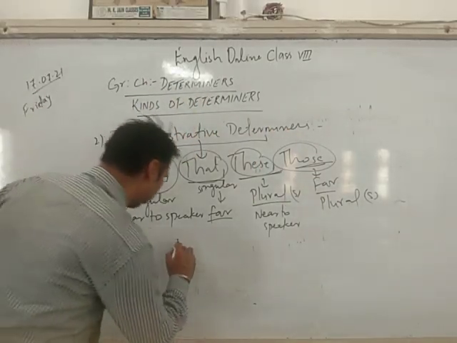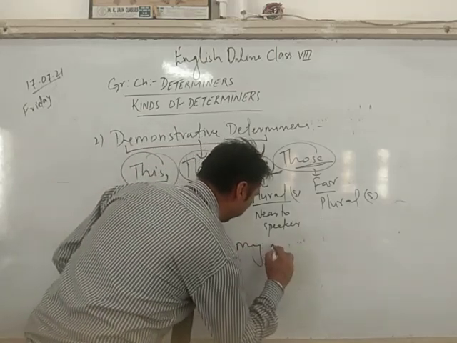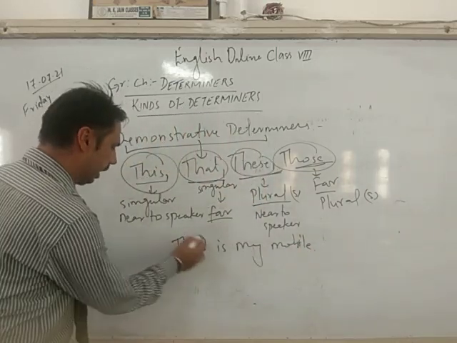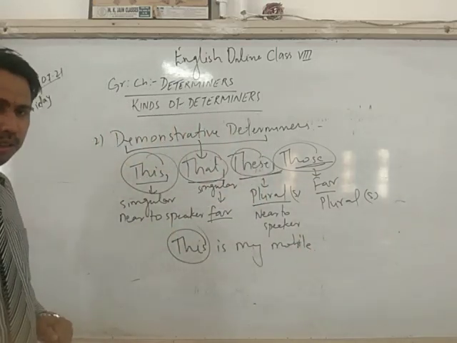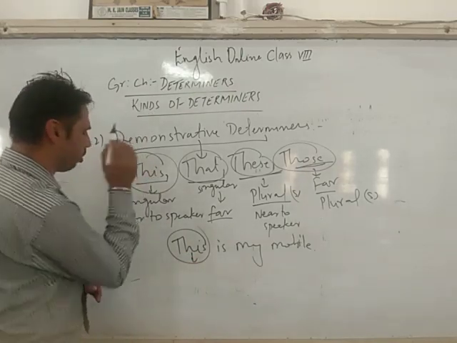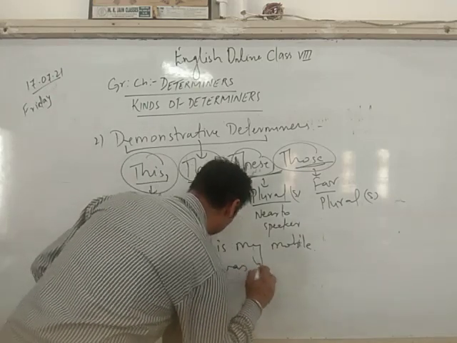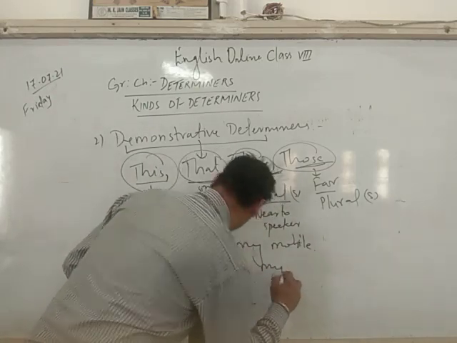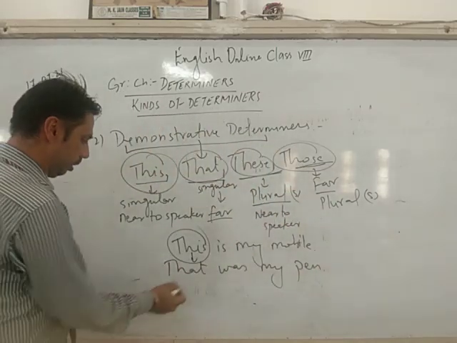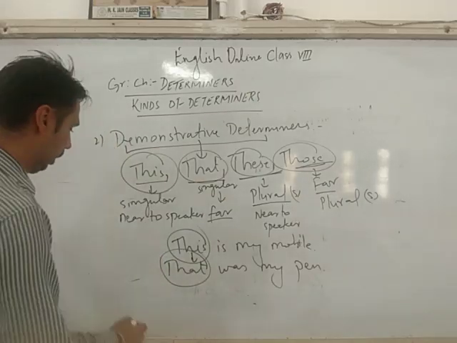If I take, this is my mobile. So here this is singular. Correct? And this here stands as my demonstrative. That was my pen or his pen. Okay. So that is singular, that is far from the speaker.